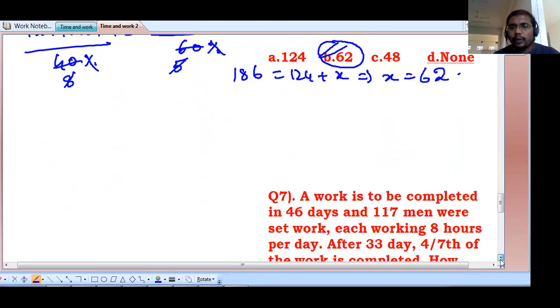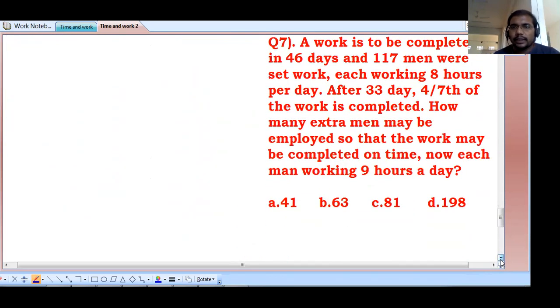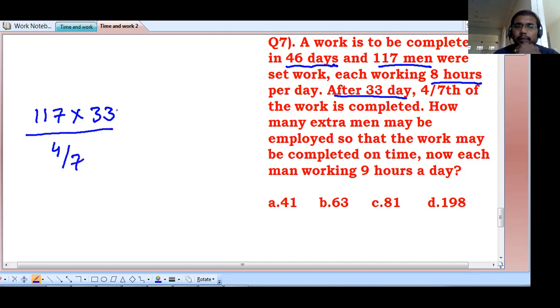This type of question, now you can do very easily. So see this question, question number 7. A work is to be completed in 46 days. The target time is 46 days. How many men are working? 117 men are working. Each working how many hours? 8 hours. After 33 days, that means after 33 days, they realized 117 men are working, 33 days are completed, only 4 by 7th of that work is completed.